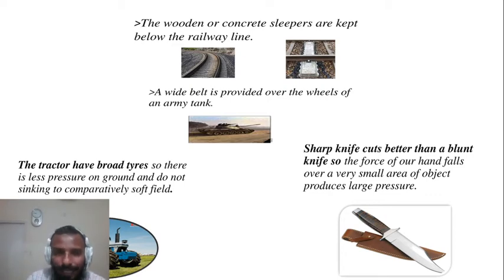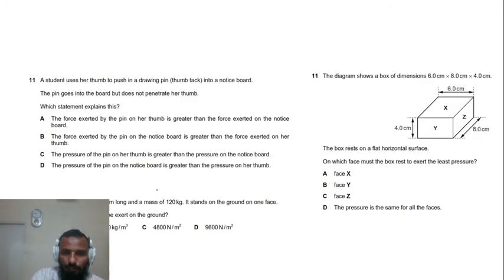Let's see how Cambridge takes this formula in its papers. Now these are the different questions I have collected for you, taken from different years. On the extreme left-hand side of your screen, this is question number 11. It says a student uses her thumb to push a drawing pin, say a thumbtack, into a notice board. Now the pin goes into the board but doesn't penetrate her thumb.